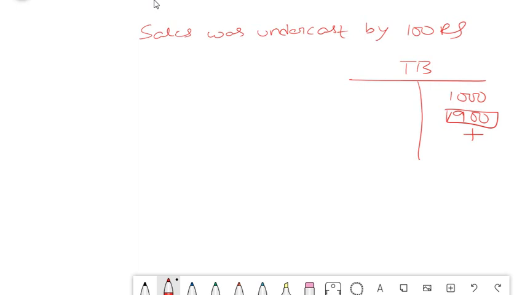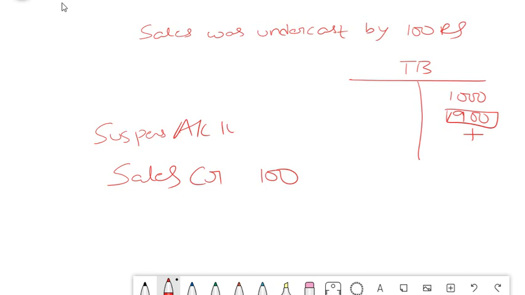So in order to add this, what do you do? Sales has to be added. Sales is an income. So as per profit and loss concept, income means credit balance. You will add 100. So because this error has been one-sided, what will happen? On the other side, you will simply put suspense account 100 debit and close this. Okay. Why do you do this? Because in your trial balance, there will be a difference.